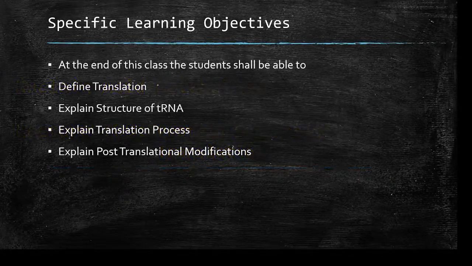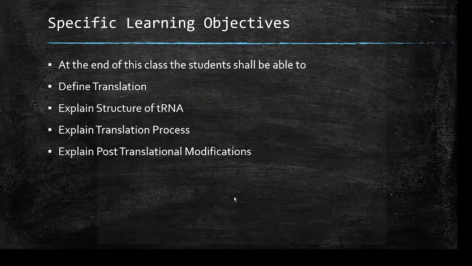Okay. At the end of this class, the student shall be able to define translation, explain structure of tRNA, explain translation process, that is different steps in translation process, and explain post-translational modifications.